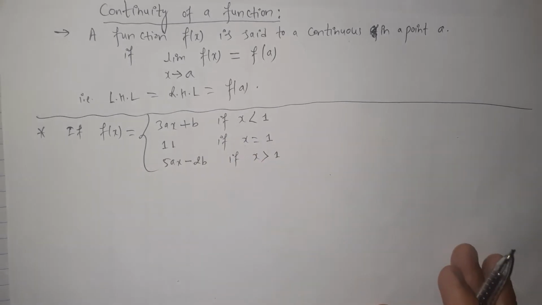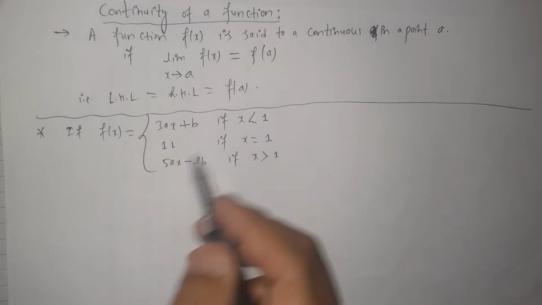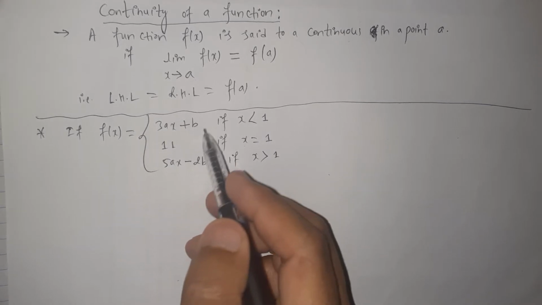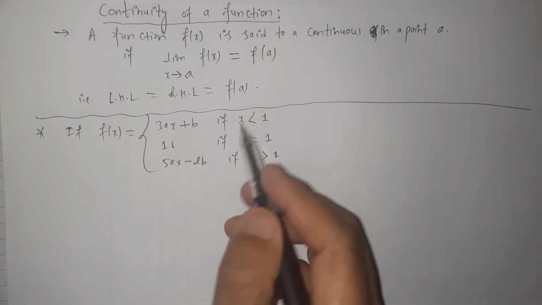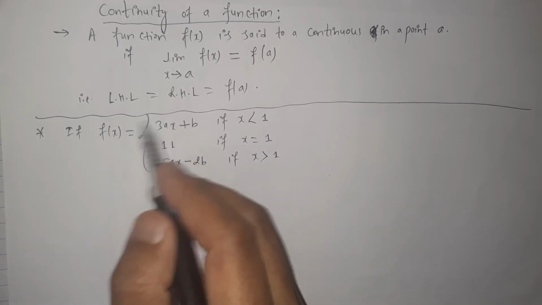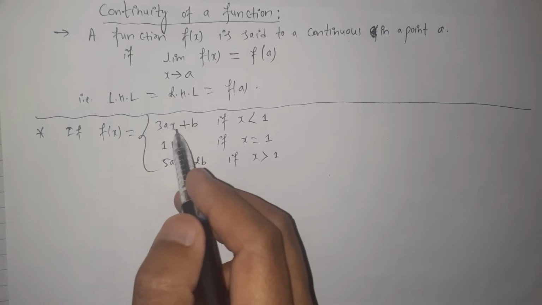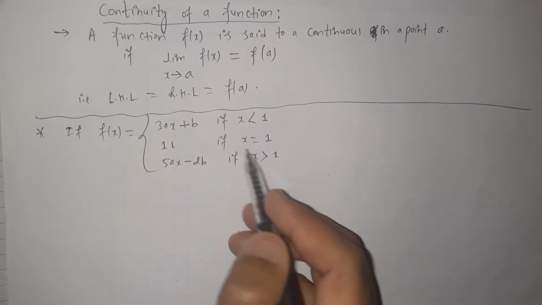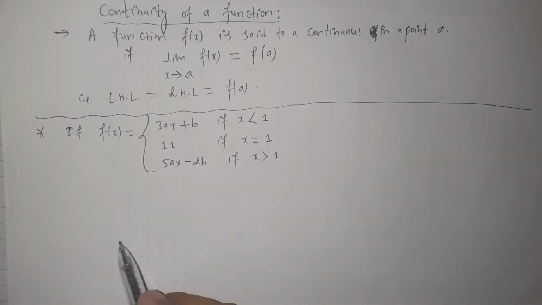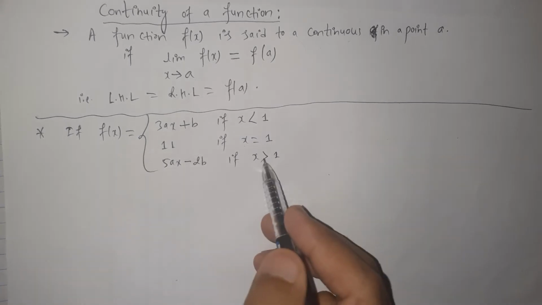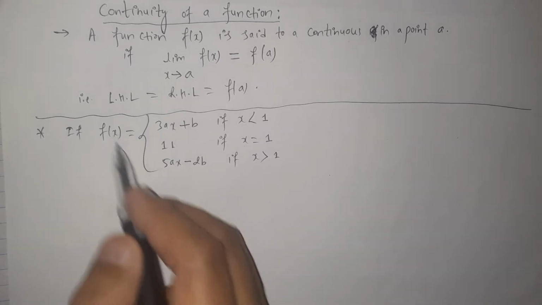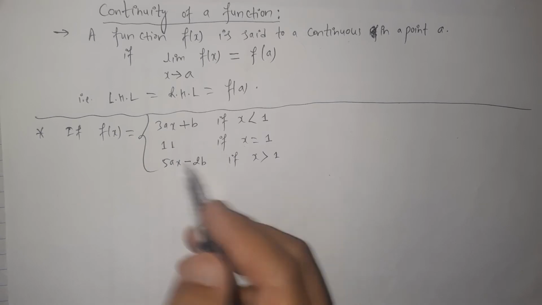It is a piecewise function because it is defined on three pieces, on three regions. If the value of x is less than 1, then the function f of x is 3ax plus b. At the exact point x equals 1, f of x is 11, and when the value of x is greater than 1, then f of x is 5ax minus 2b.